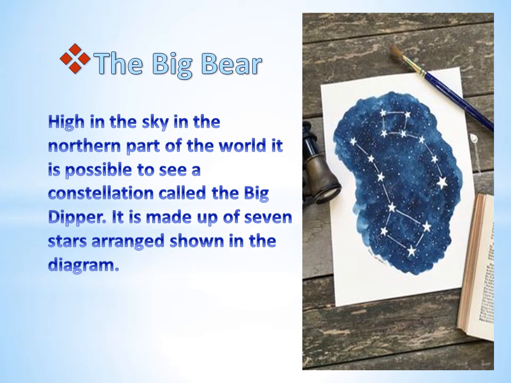The Big Bear. High in the sky, in the northern part of the world, it is possible to see a constellation called the Big Dipper. It is made up of 7 stars arranged as shown in the diagram.